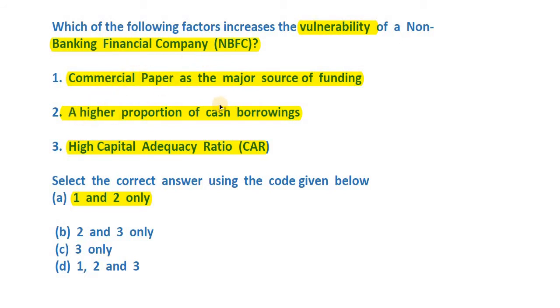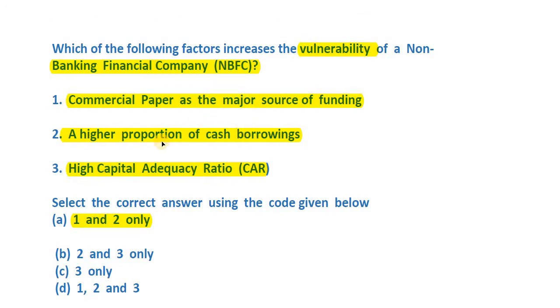And second is cash borrowing, which has been done in large amounts. So either way, borrowing is a vulnerability or risk factor, as it has to be paid back. Although there is a little bit of detail here, that cash borrowing increases some special risk, that is not needed for solving this MCQ, so do not get into that. So that's it. A high proportion of cash borrowing increases the vulnerability or the risk.